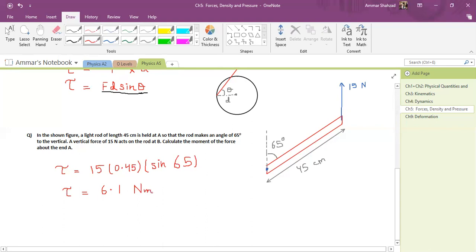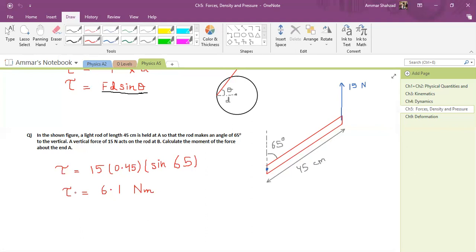So be careful. Although it has the same units as work, like it is F multiplied by D, and work also has the Newton meter unit, you cannot use joule for this. Joule is reserved for work. Don't use joule for torque. For torque, we will only use Newton meter. Clear? Okay, got it.